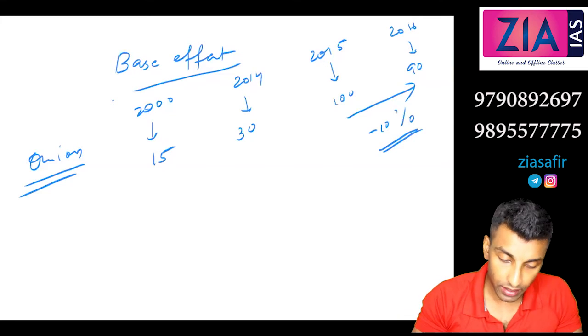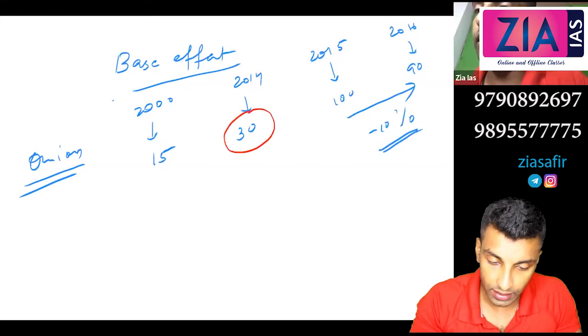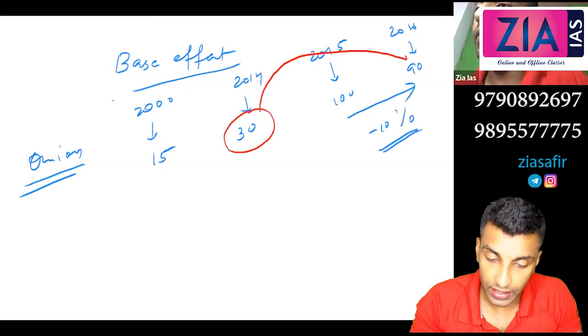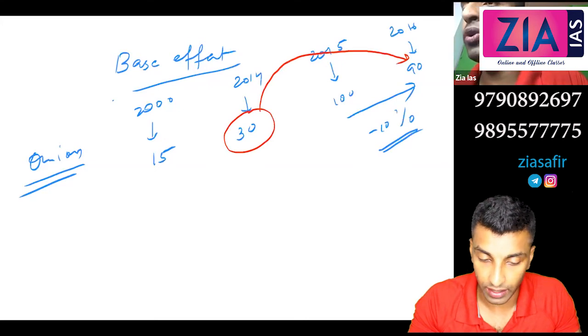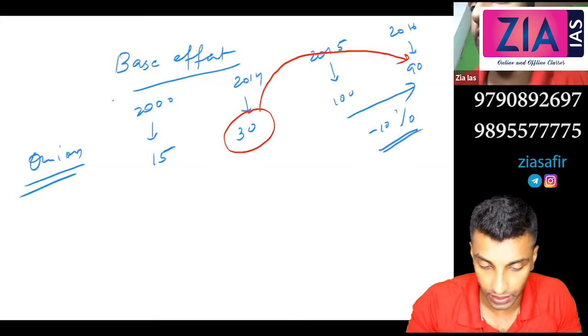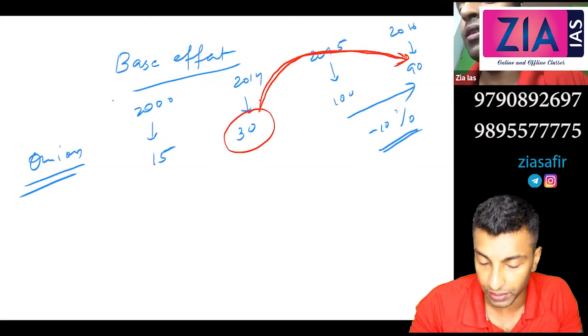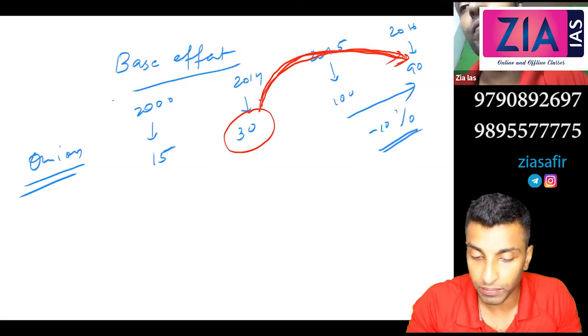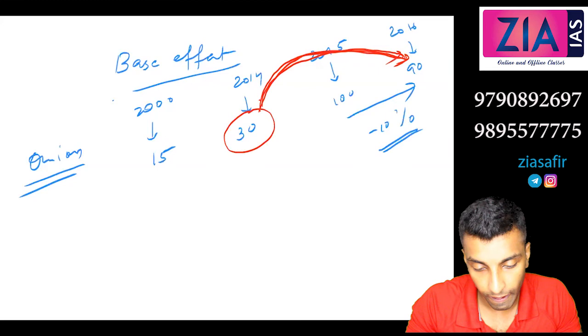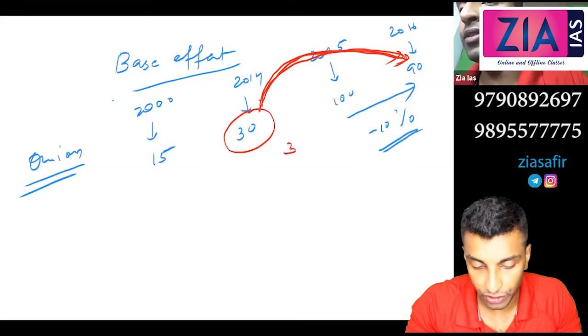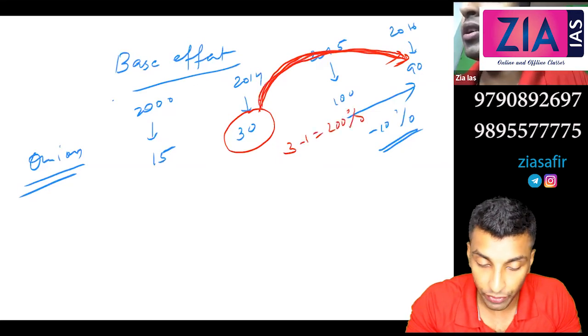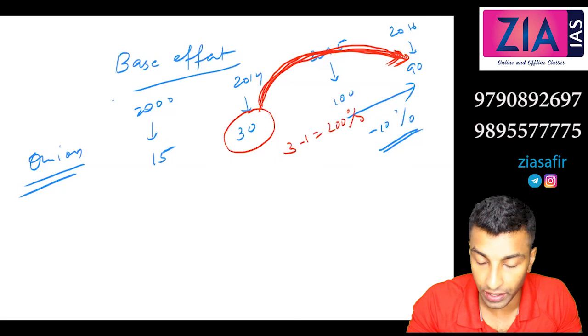But you can see here, in 2014 the price is 30, and you can see how much inflation is there. I've told you how to calculate percentage faster. Can you tell me what is the factor of multiplication here? 30 to 90. 3 is the factor of multiplication. 3 minus 1, 2. Add 2 zeros, 200%. Actually, from here to here, a 200% increase is there.